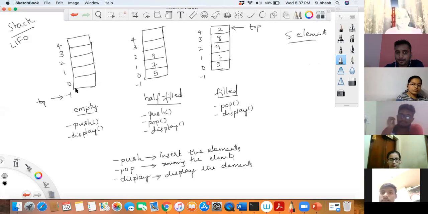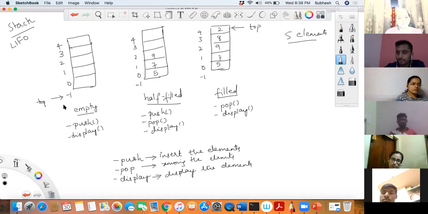Sir, because nothing is allotted. How do you know whether nothing is allotted or not? The only way to know whether the stack is empty is that the top is there. This variable top should be at -1.